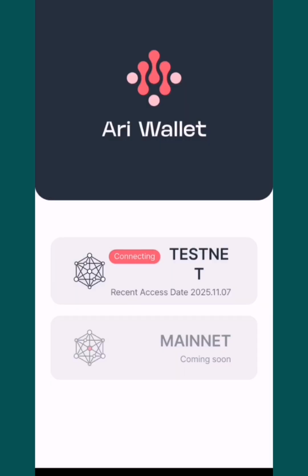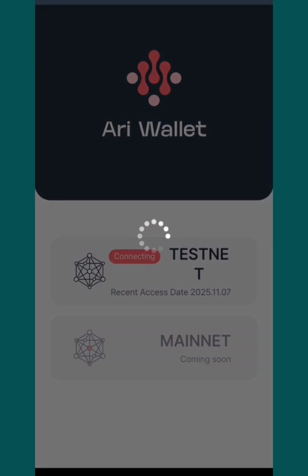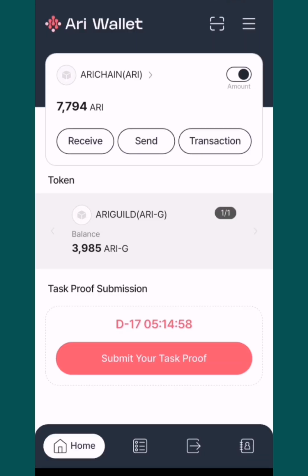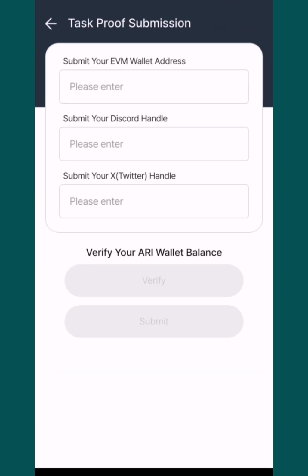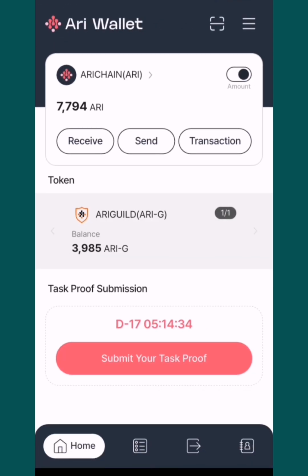So I'm going to open it and click on the testnet, and once it's updated you will see this. If it's not updated, they will tell you to update it. Now you can see you have to submit your tax proof. We have 17 days and several hours, so you have to submit this as soon as possible. What you need to submit is your Ethereum address. You can submit your Trust Wallet or your MetaMask address. EVM means Ethereum Virtual Machine, so it must be an EVM compatible wallet. We are going to submit all of this.